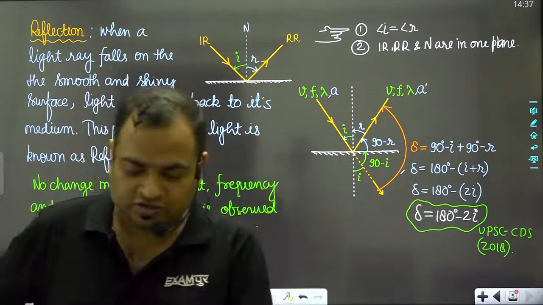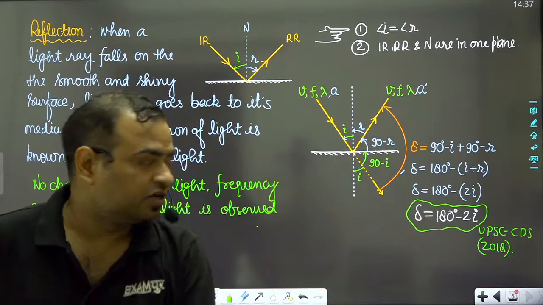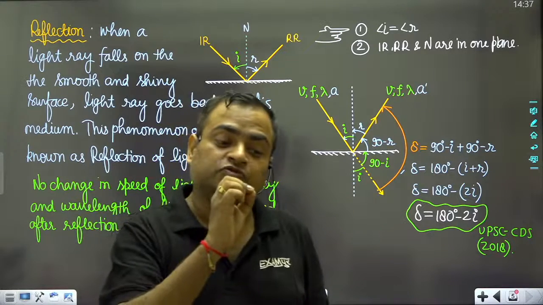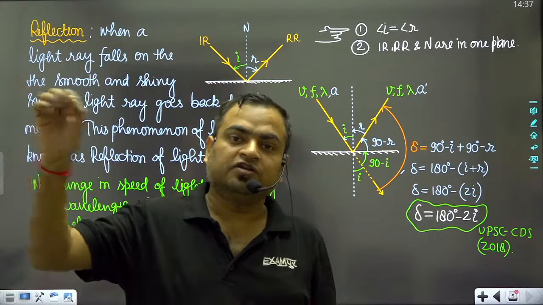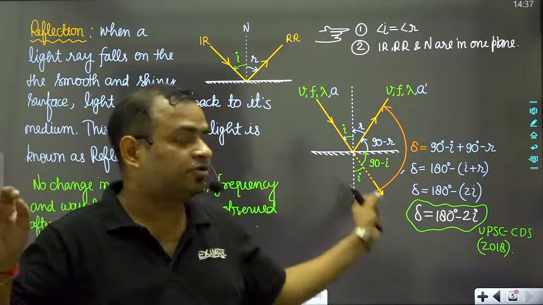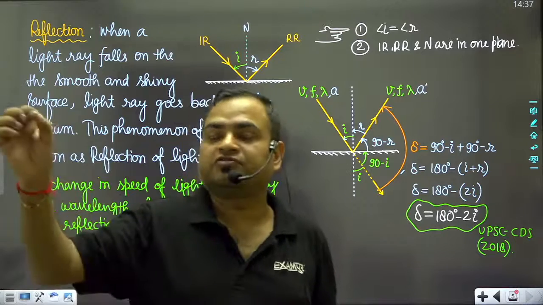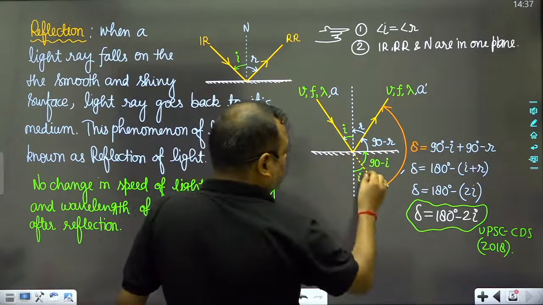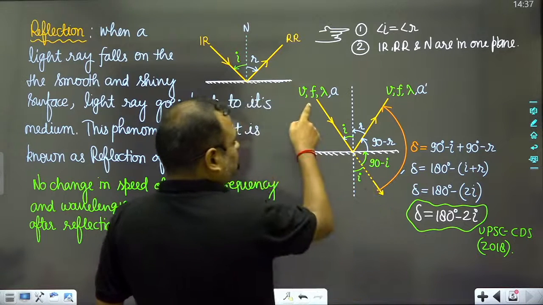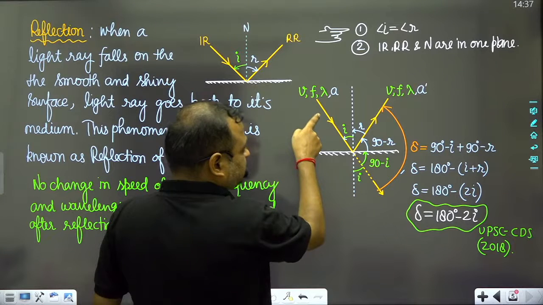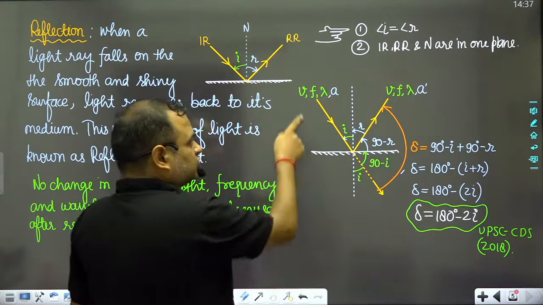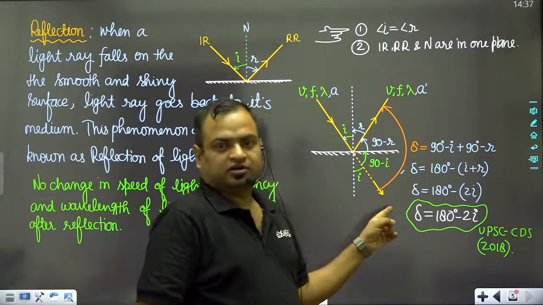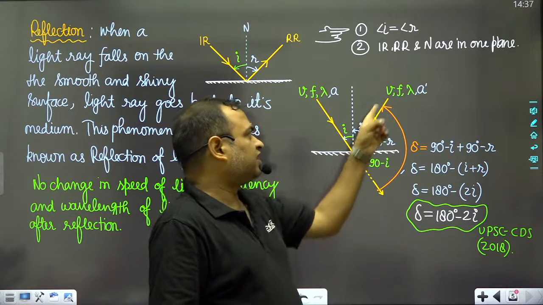But it was not the correct answer, because the incident ray means from the source to the infinite, not from infinite to infinite. So if I extend this light ray like this, we will see that this one is also the incident ray, but the reflected light ray is this.